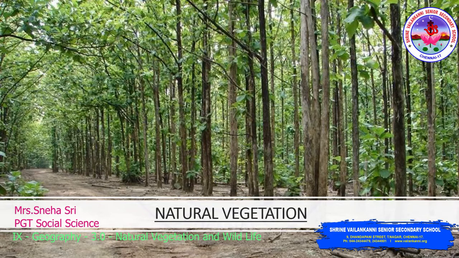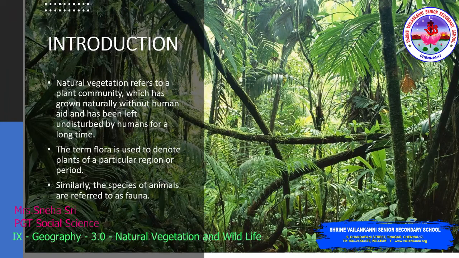So the plants or trees which have grown without the help of humans, which are grown naturally, are referred to as natural vegetation. Natural vegetation refers to a plant community, that is a group of plants within an area, which has grown naturally without human aid and has been left undisturbed by humans for a longer time.